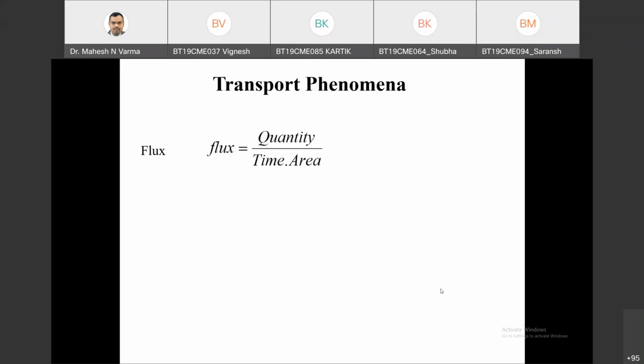So what will be the unit of flux in heat transfer? Roll number 47, Gurupreet. Joule per second per meter square. Very good. And sometimes it is called watt per meter square, since joule per second is equal to the watt, which is power. Excellent.